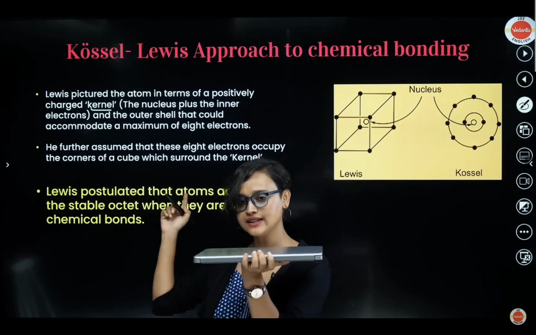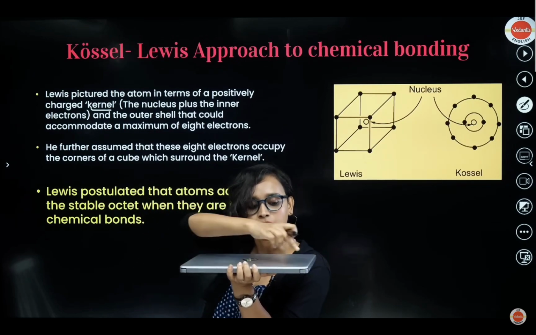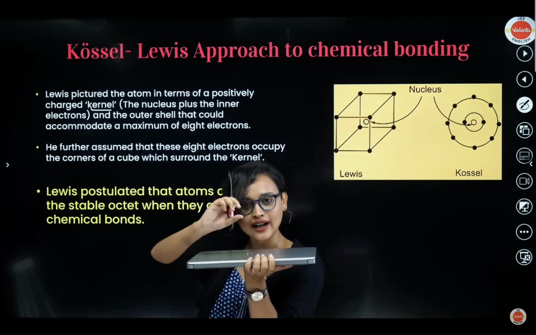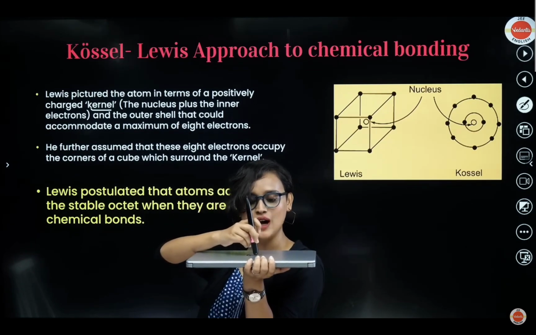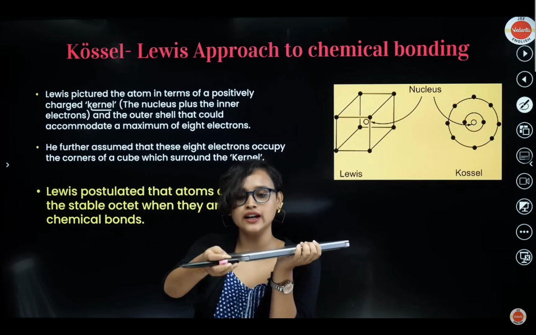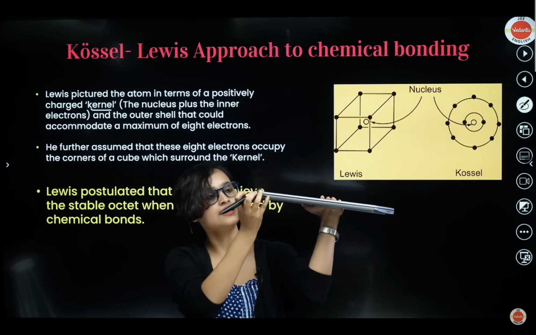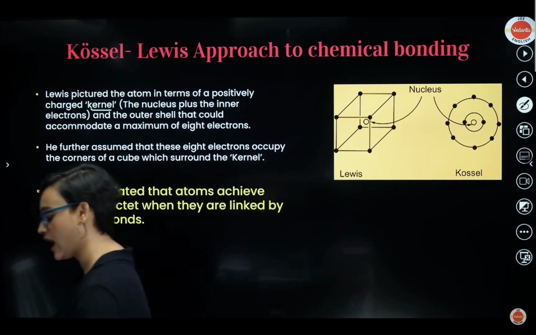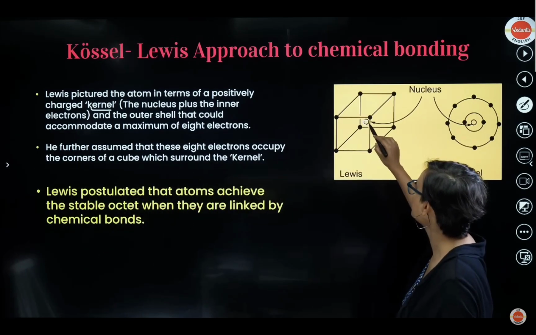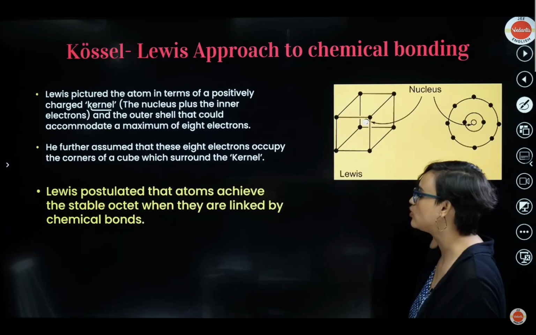So Kossel said, let's call it kernel. Now Lewis said, imagine this atom to be a cube. You know what a cube is, right? A cube is like a rectangle but in 3D. So he said that at the central position you have the kernel. And all the corners, like you have 1 and 2 corners here, then 3 and 4 corners here, 5, 6 corners, 7, 8. All the 8 corners are where you have the 8 electrons. That's exactly what he made. See, at the center right here you have the kernel, and these are the electrons holding these positions.